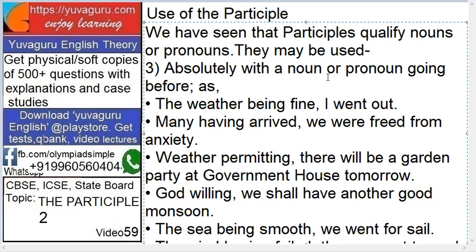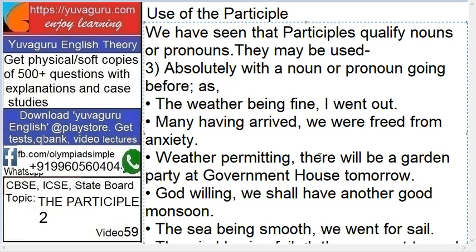The important part is the noun or pronoun going before: weather, then being. Many having arrived, we were freed from the anxiety. Which is the participle here? Arrived, ed. Many having arrived. So many is used before over here. That's why it's used with nouns or pronouns, and used absolutely with a noun or pronoun going before.